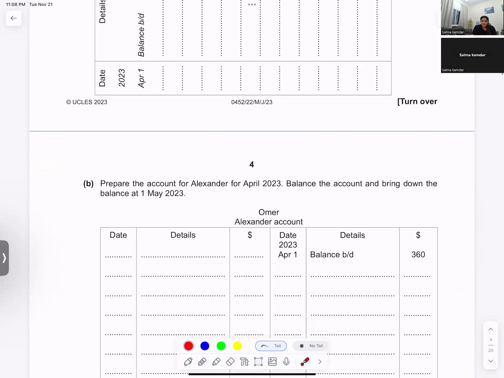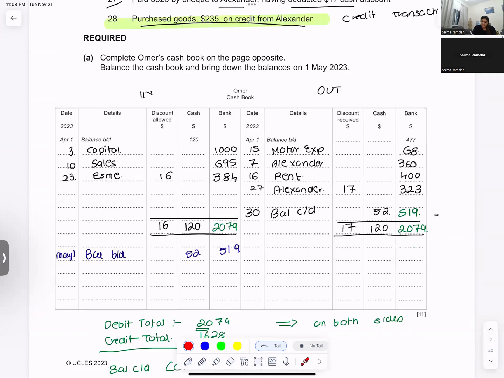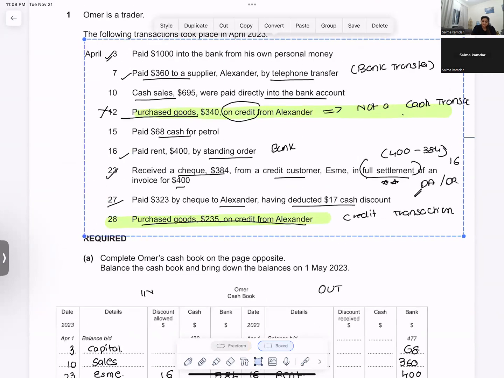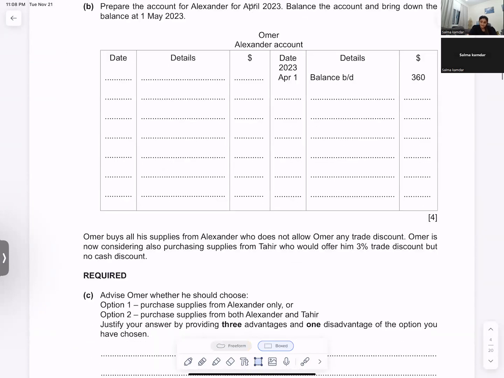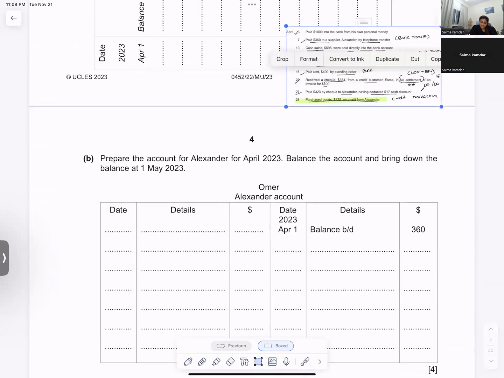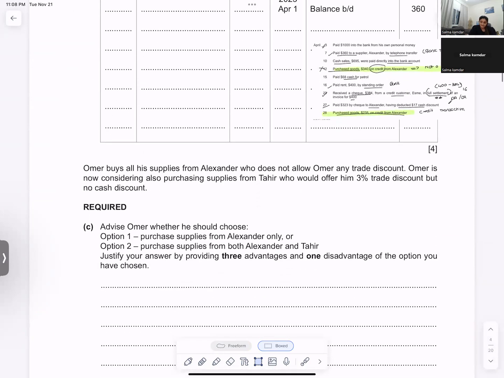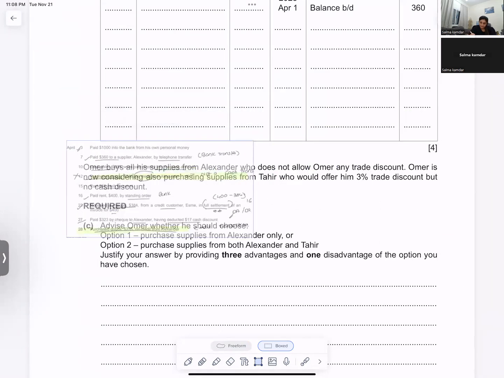They want you to prepare the Alexander account. If I have to prepare the Alexander account, I have to mark all the transactions that are related to Alexander.